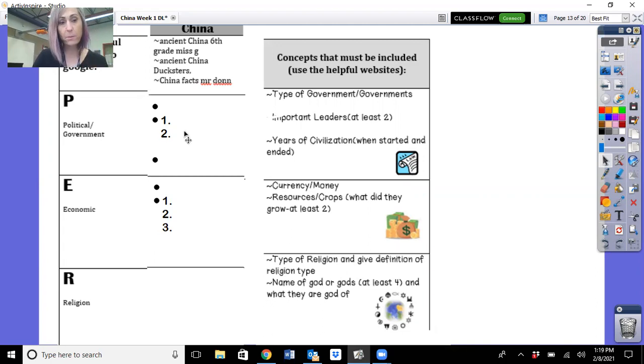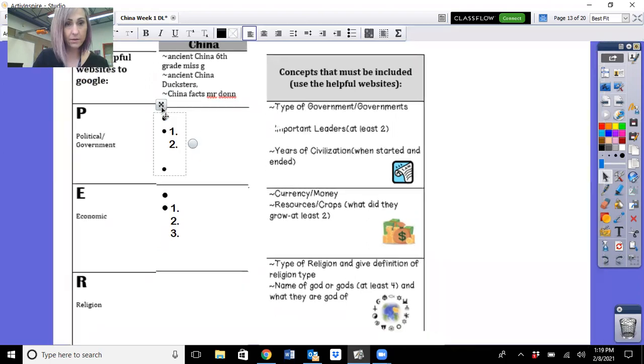So for example, P for political, you must talk about the type of government, which we already know because of everything we've been learning, two important leaders, and the years it was a civilization. So right away, I'm going to start, and we know it was ruled by an emperor, right?